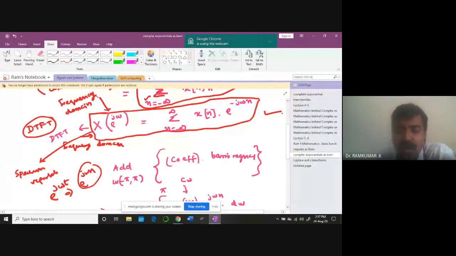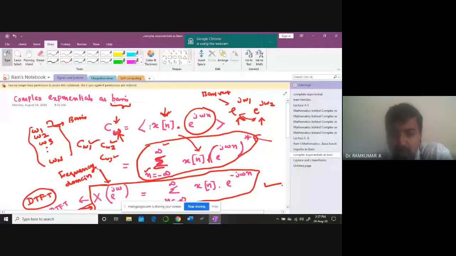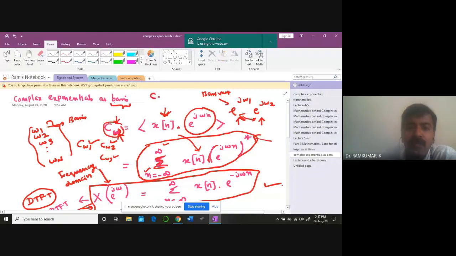So naturally, we are trying to represent a waveform, x of n waveform, in terms of some coefficients along with basis signal. Now I pose you a question. If I have all these coefficients and I multiply each with the corresponding basis signal and add all those forms, what do I get?